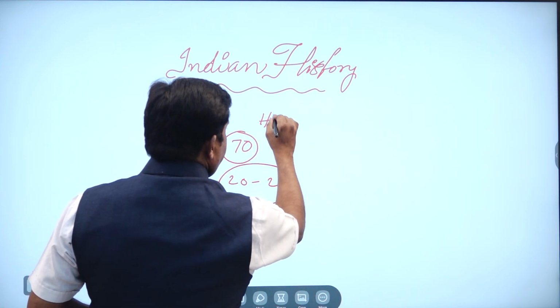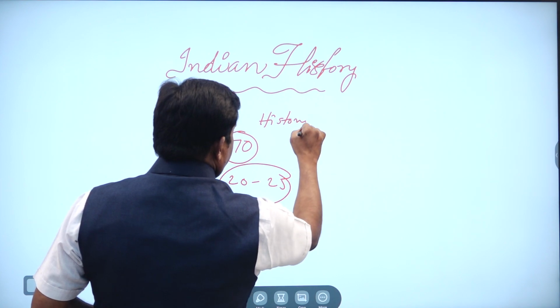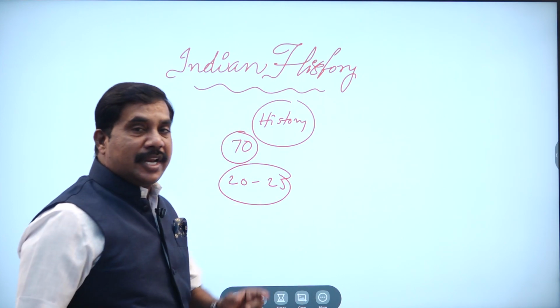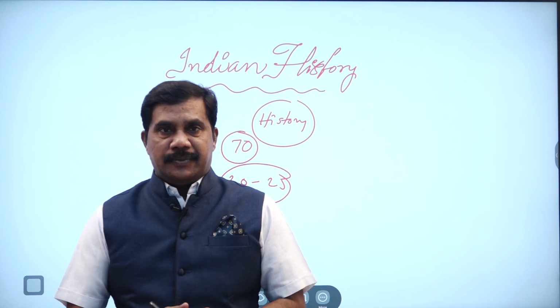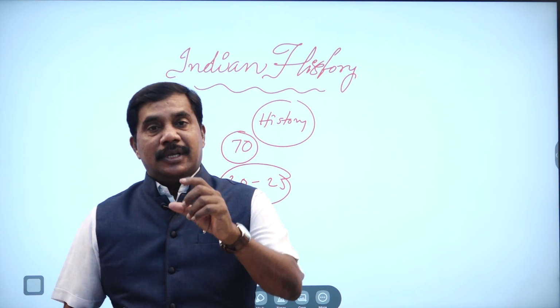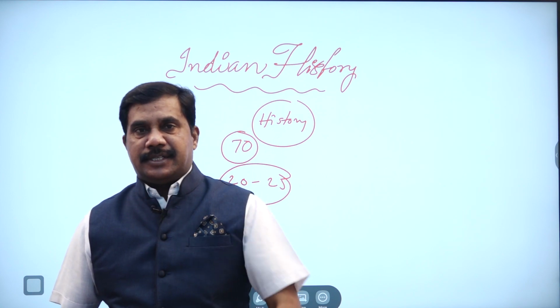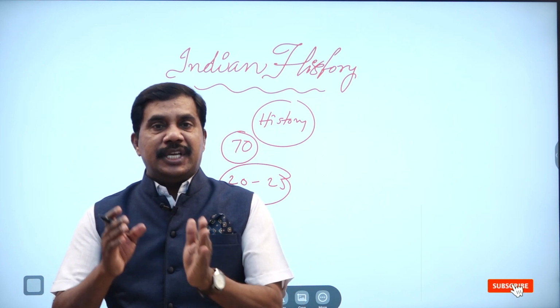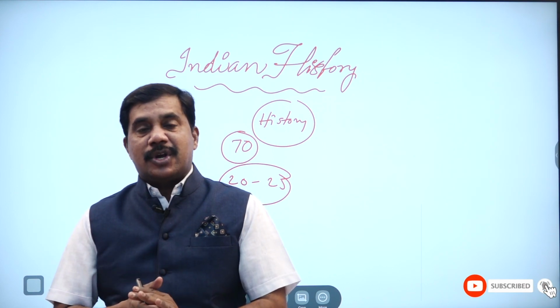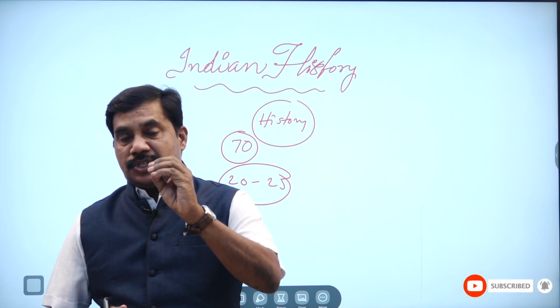What is the meaning of history? Do you know that? History means the information about past events and incidents. That is called the meaning of history.